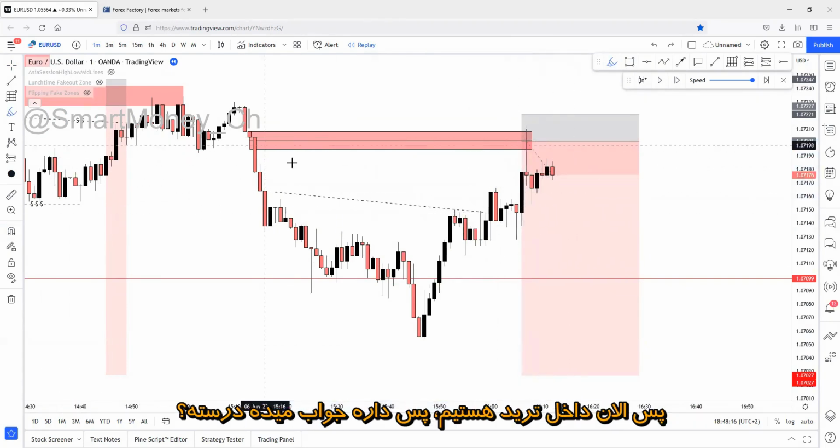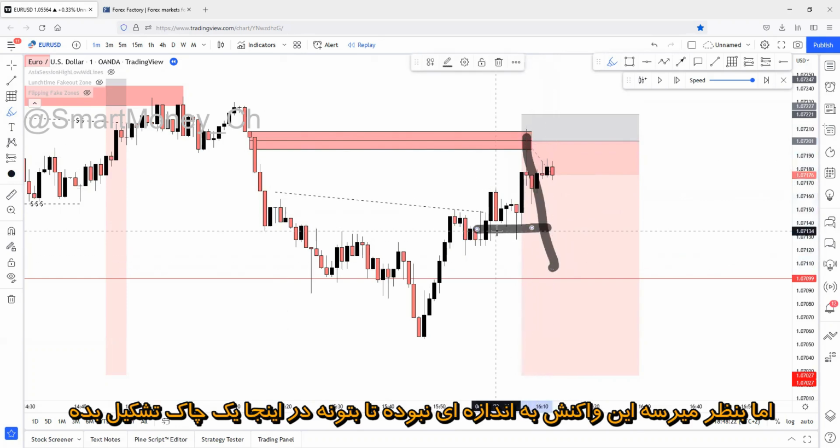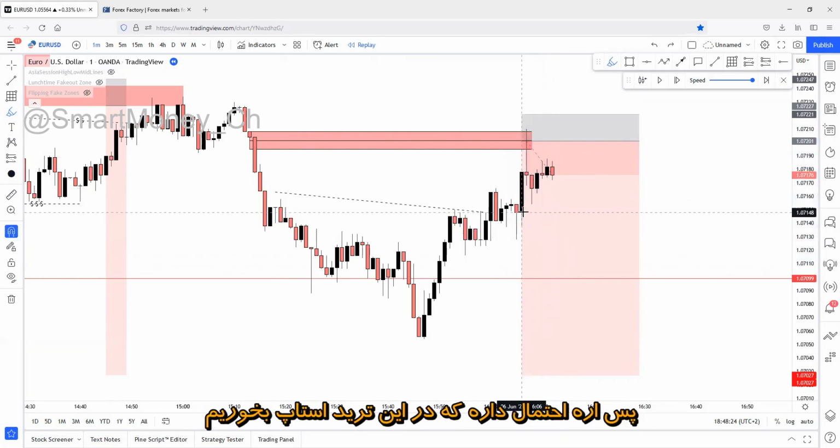So we are in the trade. So it's working, right? But seems like this reaction couldn't present enough reaction to change character to the downside here. So yeah, there's a chance that we'll be swept out from this trade.